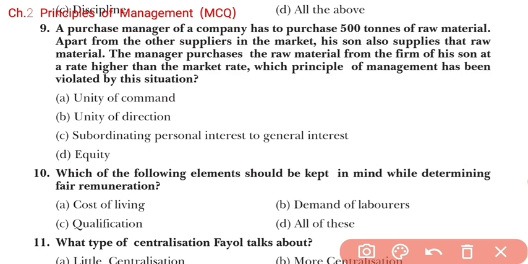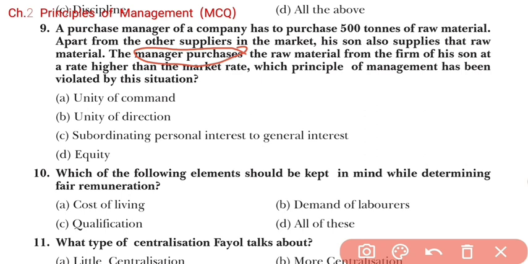So here is, friends, subordination of personal interest to general interest. Why? Because the purchase manager has bought the raw material from his son so that his son can earn profit, right? It means the purchase manager has taken care of his personal interest, but he has ignored the interest of the organization.